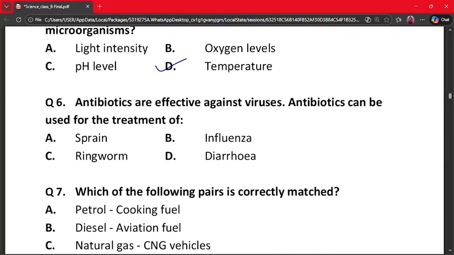Our next question is question number 6. Antibiotics are effective against viruses. Antibiotics can be used for the treatment of A. Sprain, B. Influenza, C. Ringworm, and D. Diarrhea. The correct answer is influenza, because antibiotics act against bacteria only, and influenza is caused by viruses. Ringworm is fungal, sprain is a physical injury. So option B, which is influenza, is the correct answer.